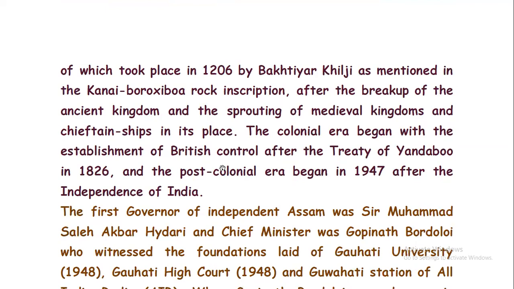And the first one was Bakhtiar Khilji, who tried to invade Assam in the year 1206. We find the mention of the same in the Kanai Borokhibua rock inscription, where it was mentioned that Bakhtiar Khilji came to invade Assam in 1206, but in fact he was defeated.